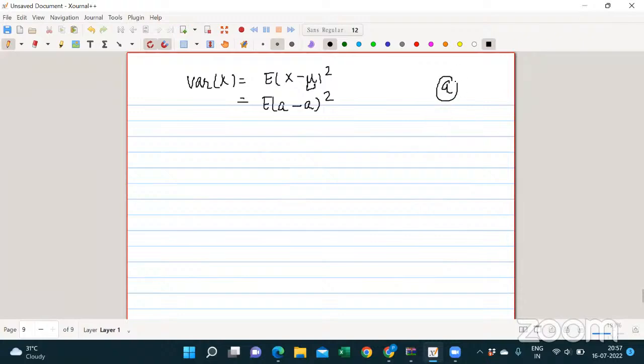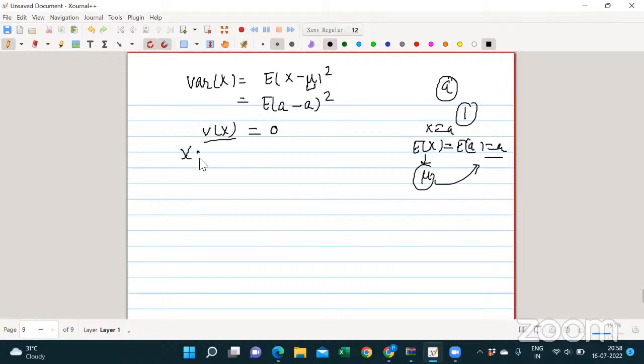See, tell me what is the average of 1? 1 only, sir. See, your x is A, right? The expectation of x will be A again. So what is this? This is mu. So the variance will be 0. Now it's clear. Your x is taking only one value, and the variance of that random variable is 0.